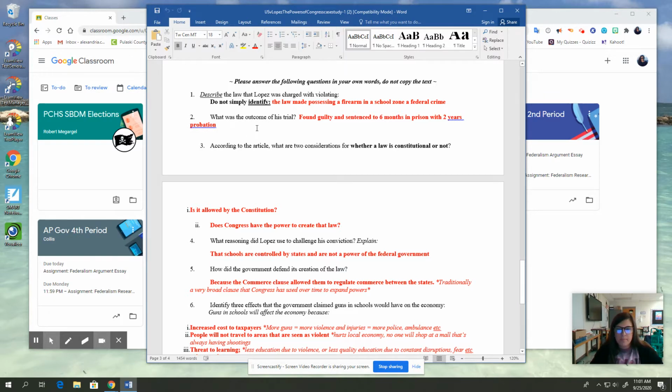Number 2, what was the outcome of his trial? He's found guilty and sentenced to 6 months in prison with 2 years probation.